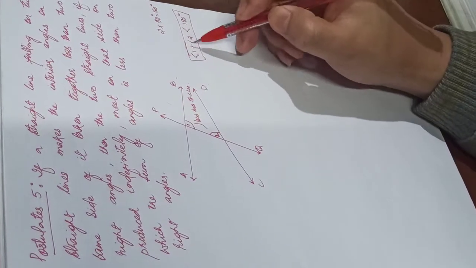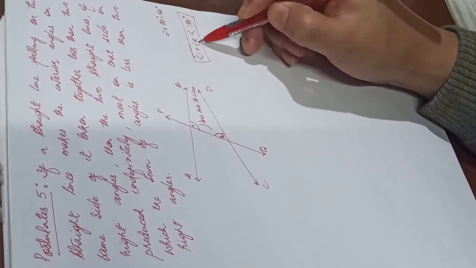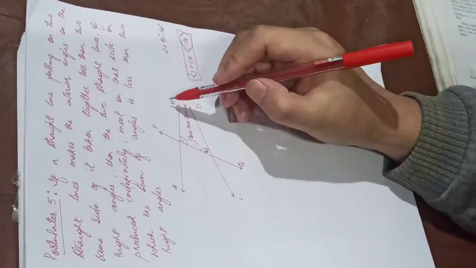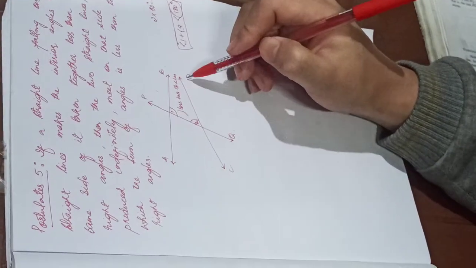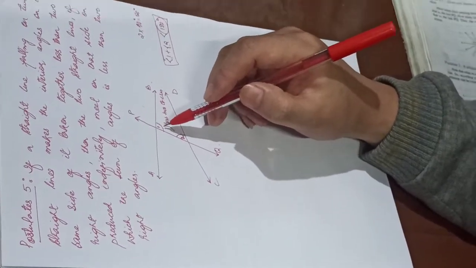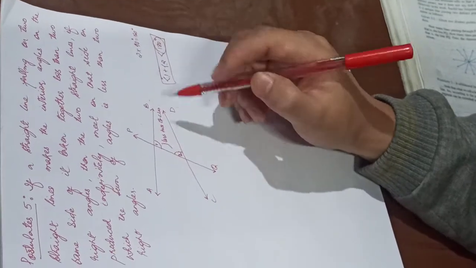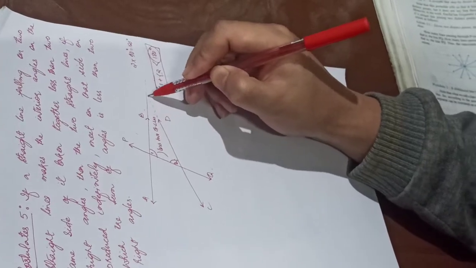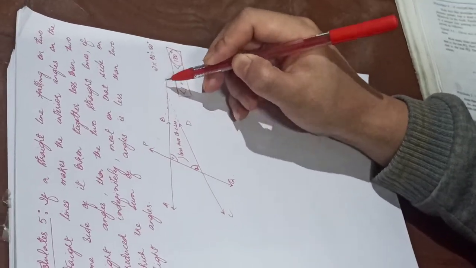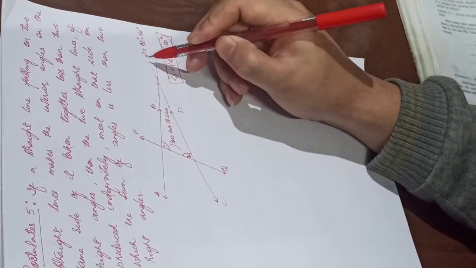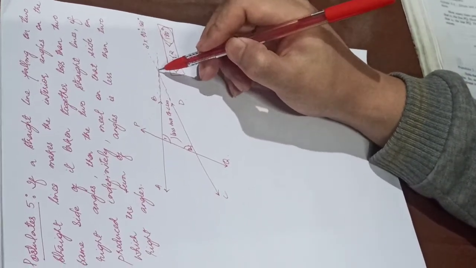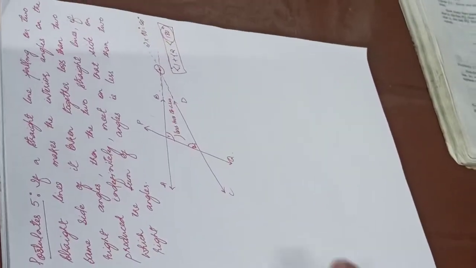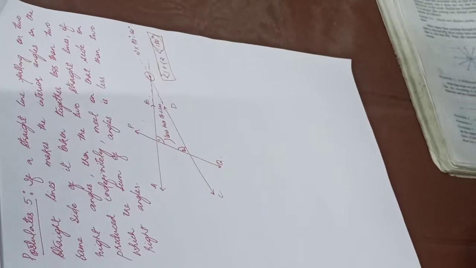So the sum of these two angles taken together is less than 180, less than two right angles. Then these two straight lines AB and CD, on the side of the two angles taken together whose sum is less than 180, if you produce these two lines indefinitely, what will happen is that these two lines will meet, literally meaning these two lines will intersect at a certain point. Is it okay? That is what the statement is all about.